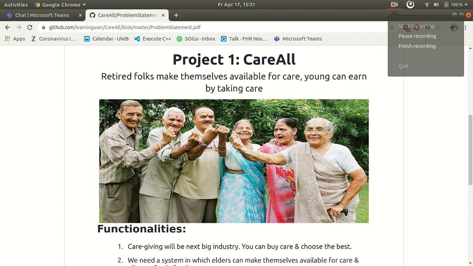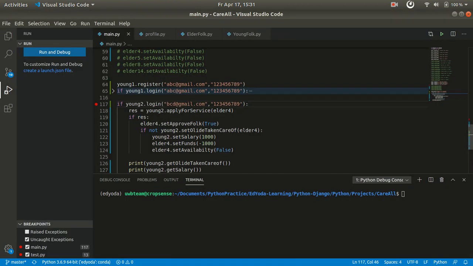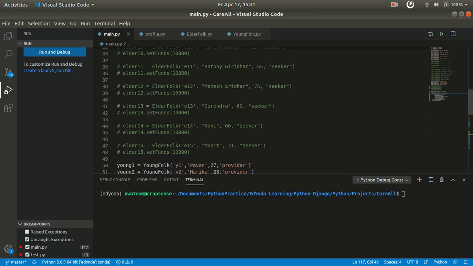This project is majorly implemented using Python without any databases at the backend. Because there are no databases at the backend, the data has to be provided by the user who will be building the system, and then for testing purposes we have several users in the system. We have 5 elders and 5 young folks who are offering their service.